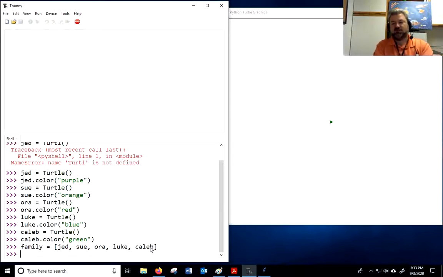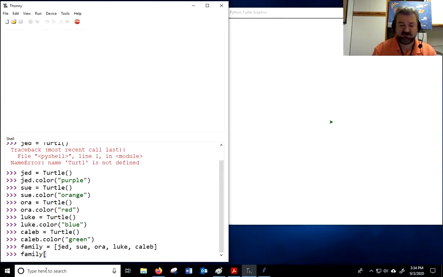All right. So, when you have a list, the way you access a specific person in a list is you say the name of the list and you put the square bracket again, but this time you put an index in. So, this first person here, Jed, that is actually 0. We start counting at 0. We talked about that with loops, really common. It works perfectly with loops that way. So Jed is 0, Sue is 1, Aura is 2, Luke is 3, Caleb is 4. So the size of the list is 5, but the indexes go from 0 to 4.